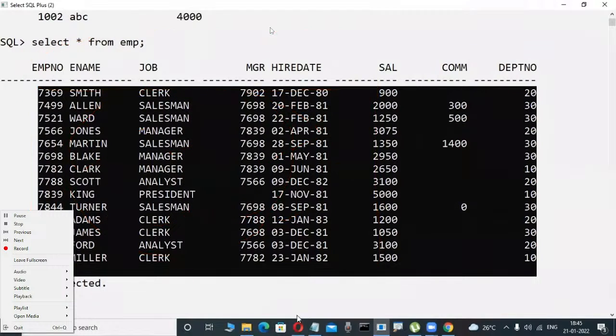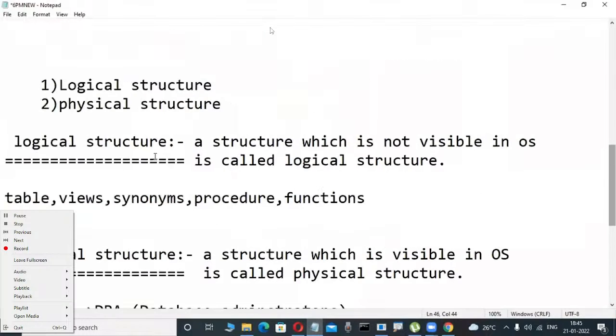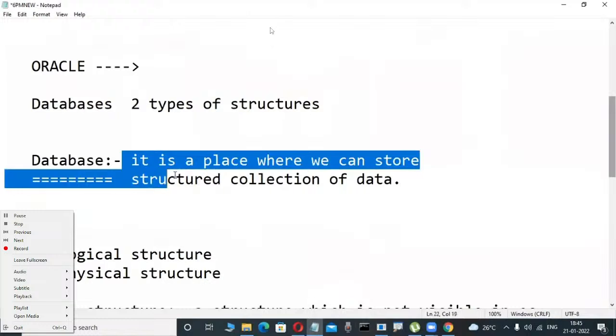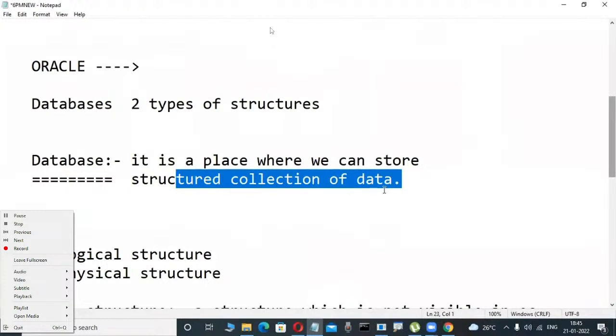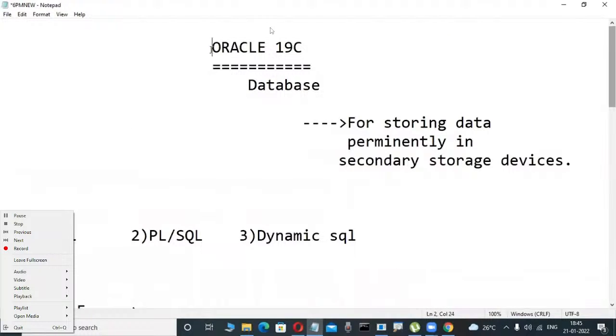That's why in books, or when we type in Google "what is a database", two definitions are there. You are observing, or not, but most developers write that it is a place where we can store a structured collection of data. Understood? Yes. That's why now, Oracle is a product from Oracle Corporation. In our course, we are learning about the 19c version only. This is a database product.